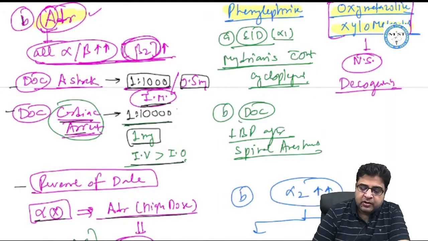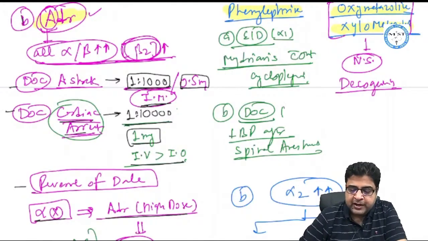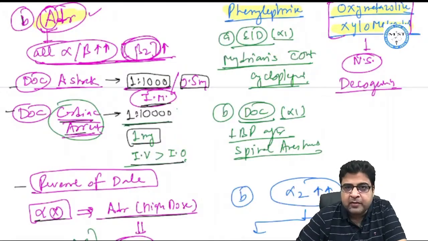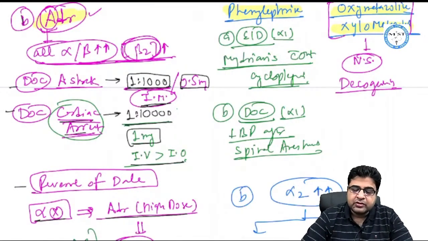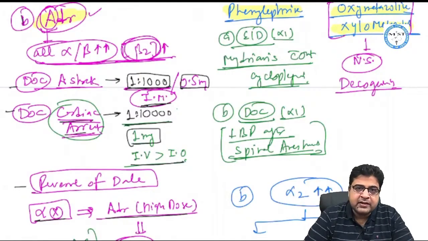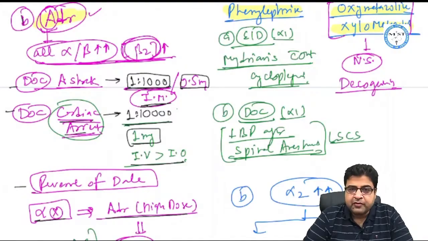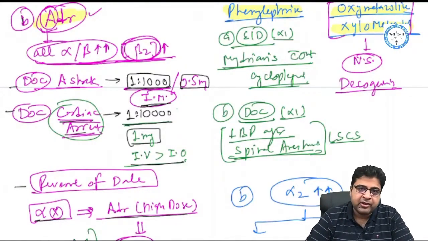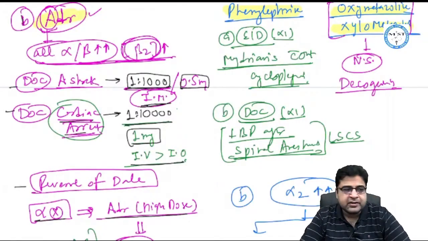Second, this medicine is also used as a drug of choice for hypotension. By acting on the alpha-1 receptor, it contracts the blood vessels. When the blood vessels are contracted, the BP is raised. So this medicine is the drug of choice for hypotension that is seen after spinal anesthesia or after LSCS surgery. After obstetric surgery or LSCS surgery, the drug of choice for the reduced blood pressure is phenylephrine.